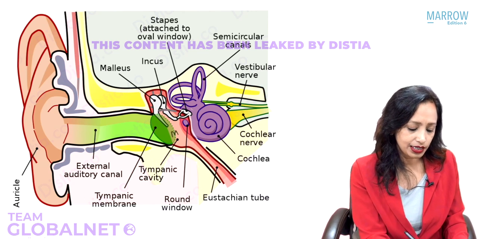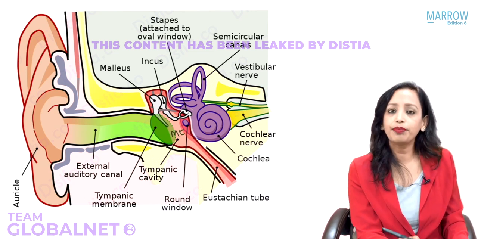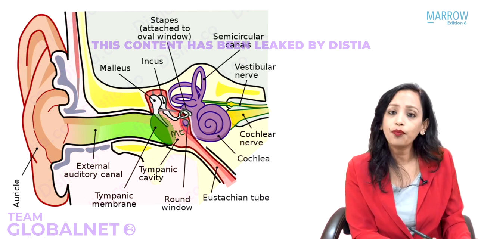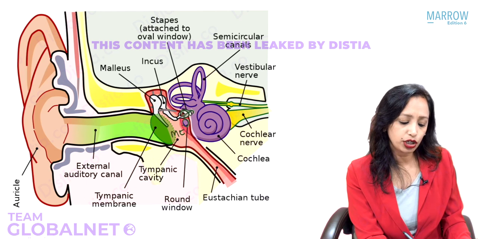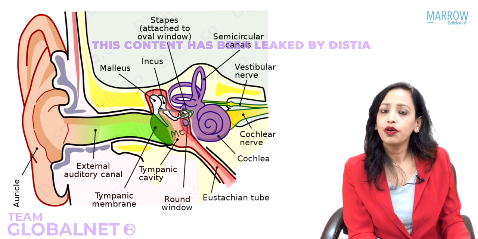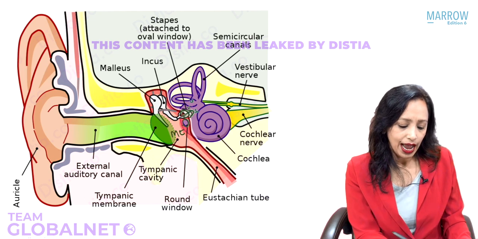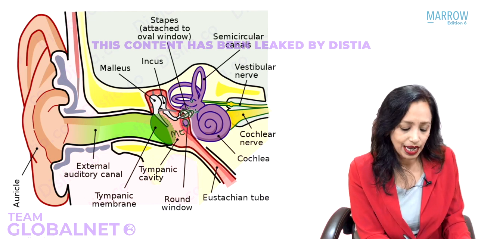the middle ear is connected to the inner ear by, can you tell me how many windows? Yes, this is the oval window and this is the round window. Through the oval window it is connected to which part of inner ear? Vestibule. Vestibule is around the utricle and saccule. So, here we have the vestibule, and here through the round window, where is it? Yes, that is the scala